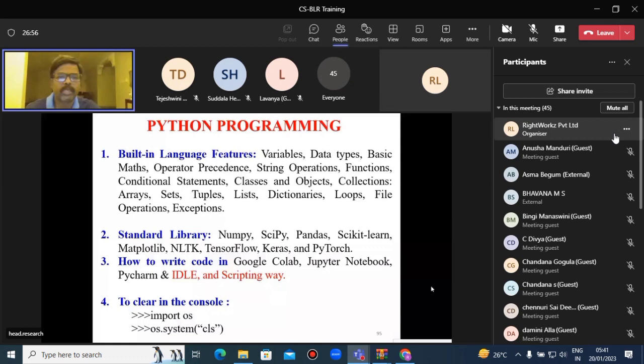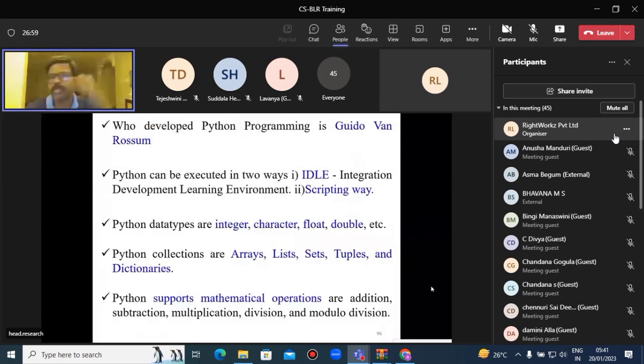So now move on to the topics. Who developed Python programming is Guido van Rossum. He is from Netherlands. While watching a series called Monty Python's Flying Circus, he gave the name Python.